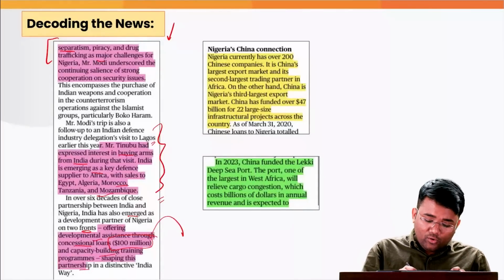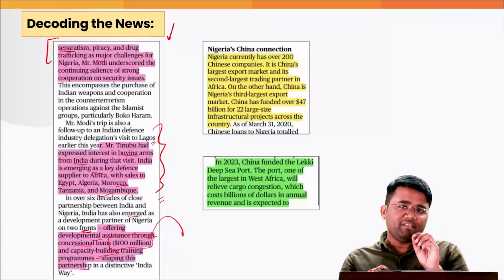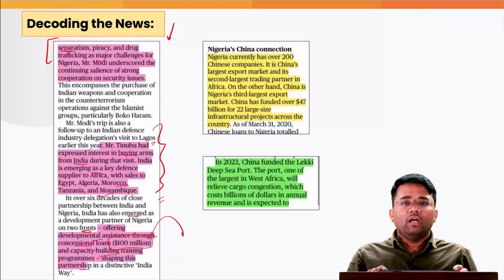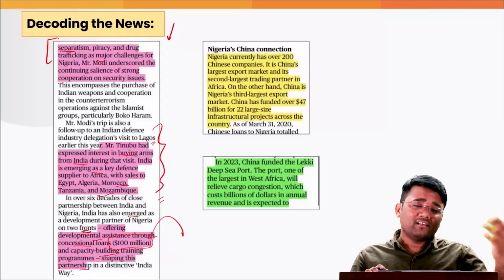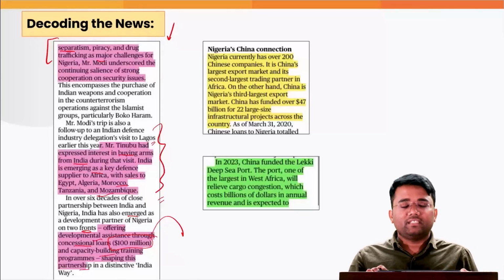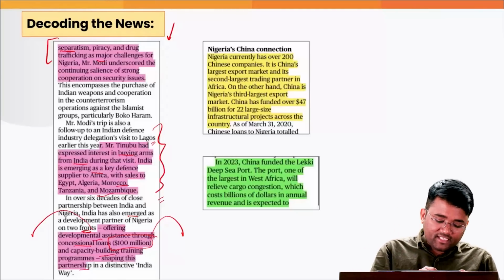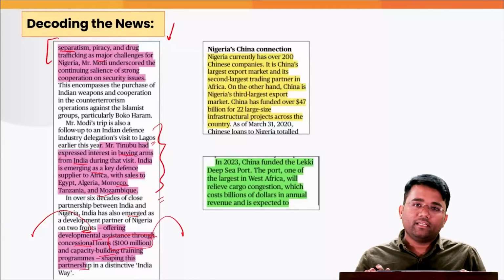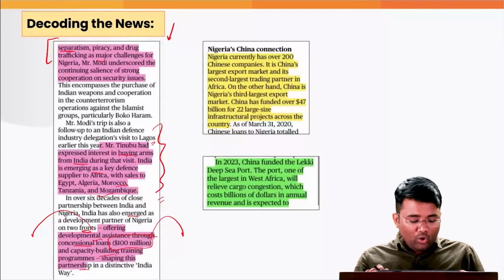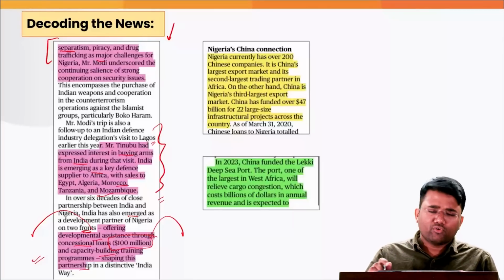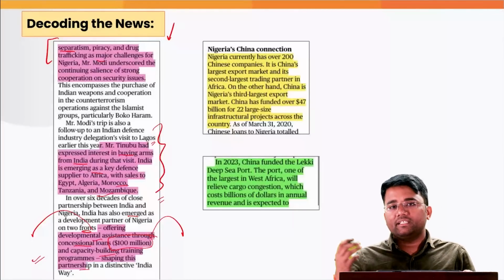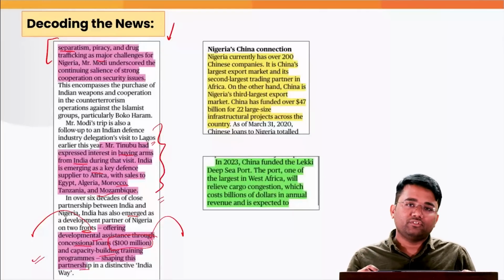In concessional loans, the loans carry cheap interest and various other facilities are provided, like a longer repayment duration. Also, these developmental assistance loans are for building various infrastructure like roads, bridges, etc. Also, capacity building training programs are being done where various students from Nigeria are being trained in various universities and colleges of India.